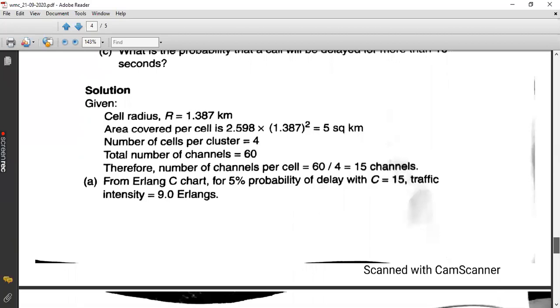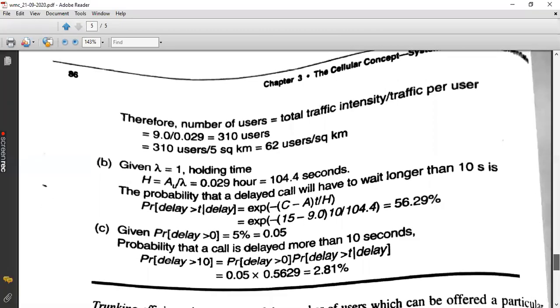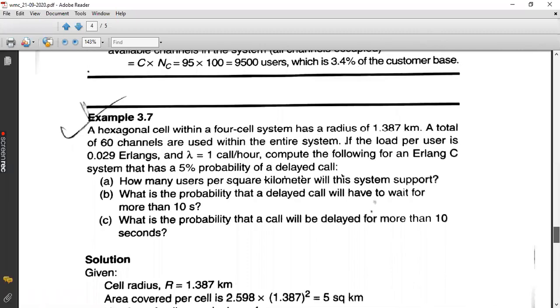And in question number 3, we are going to find the probability of delaying a call for more than 10 seconds, meaning you are going to consider the overall delay. So it is different actually.